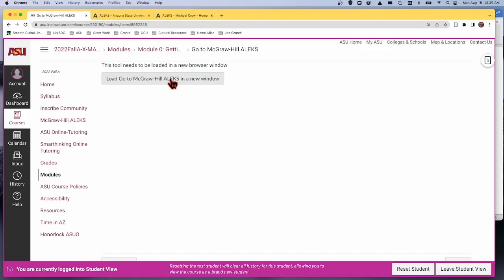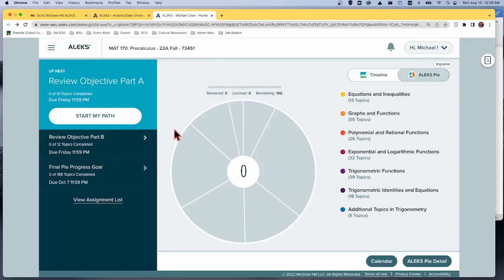Okay, so then that's going to link your Canvas course with an Alex course, and when you come in, you'll see some screen potentially like this. It'll walk you through some tutorials on how to use the tools. Go through them. Eventually you get to the starting place. I'm going to backtrack a little bit because before we talk too much about how to get started in Alex, I want to show you that we've got resources in Canvas for everything we're going to do. But that's our first step that says, hey, I've come to Canvas, I've linked up my course, and now this puts you in the Alex gradebook. So we know that you're here to learn, to be in the course.